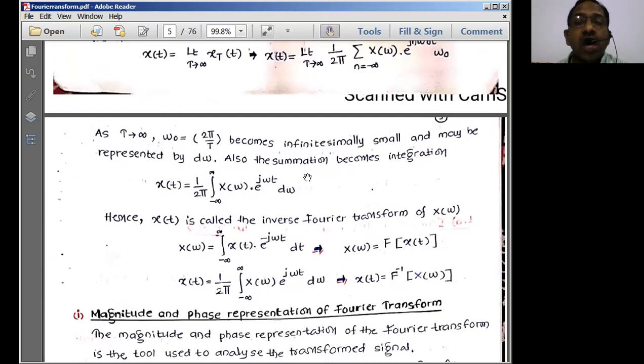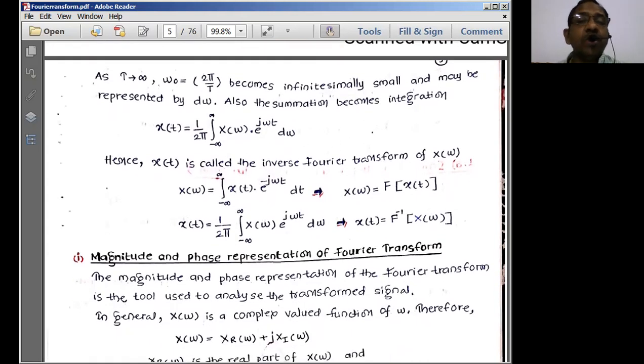So therefore, I can convert this omega naught as d omega naught. Conceptually, we have written this omega naught as d omega naught based on the basic properties of derivatives: when something is changing continuously, or shrinking continuously, with respect to something else, we call this a differential component. So therefore, we write this as a differential component. By doing so, we'll be getting a representation of the inverse Fourier transform.